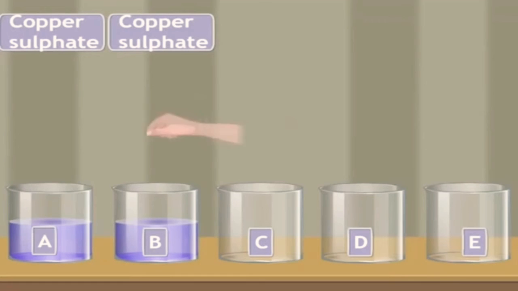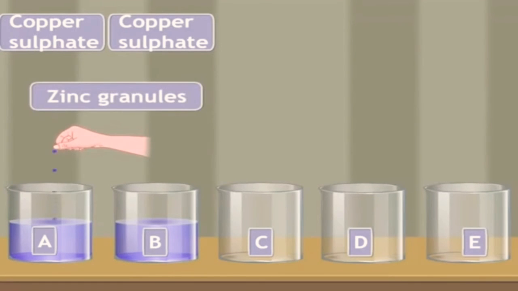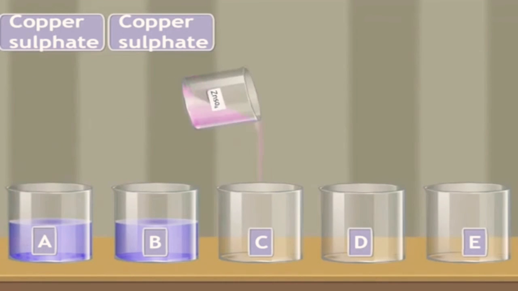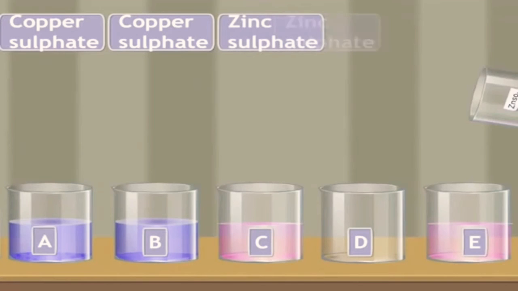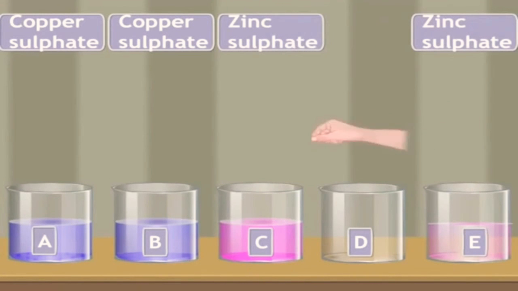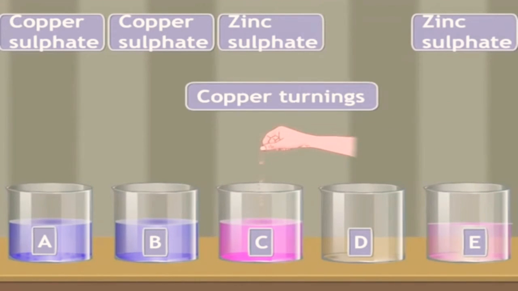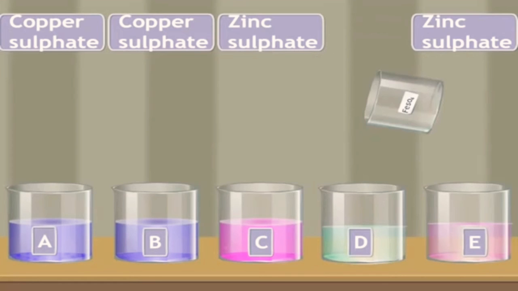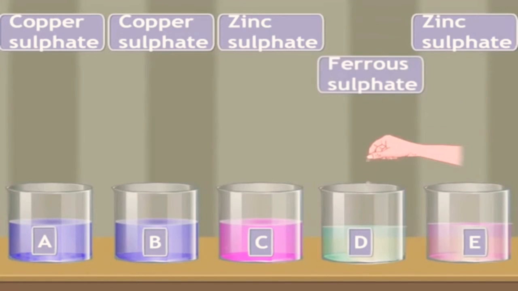Now I have taken some solutions: copper sulfate solution, and I added zinc in the first and iron filings in the next. Then I have taken zinc sulfate solution, added copper in one and iron filings in another. And the last one, I have taken iron sulfate, and in that I have dropped copper. Now we are going to see what type of reaction occurs.